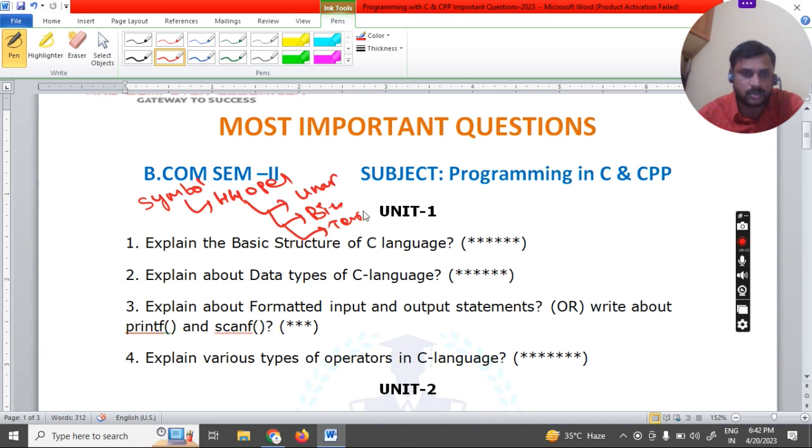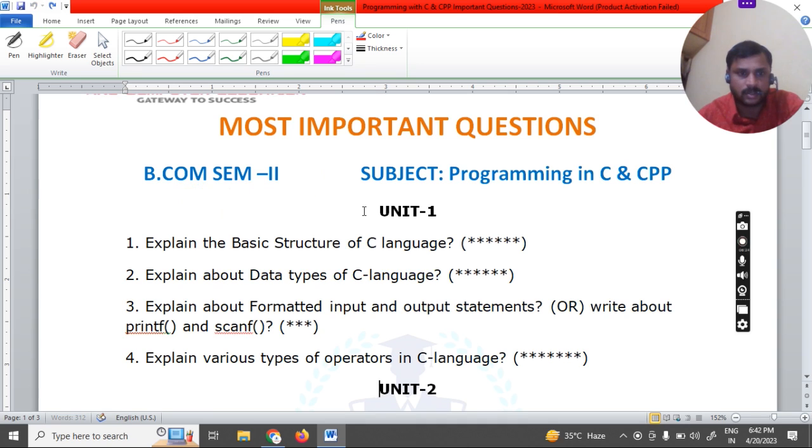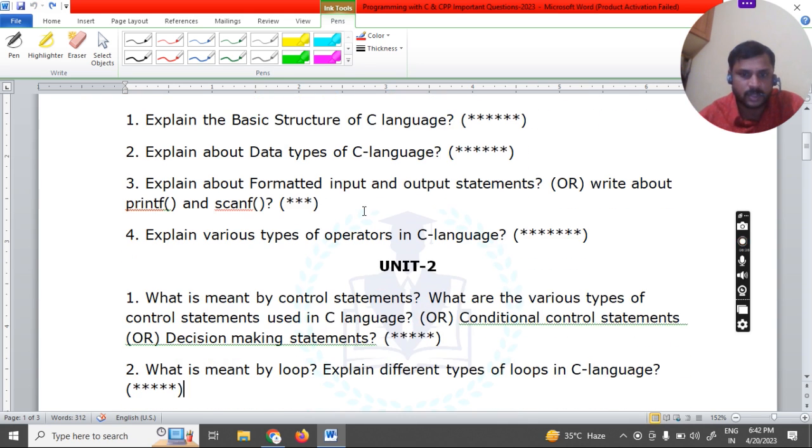Next, when it comes to the next unit, after this I am going to the next unit. The next unit question is: what is meant by control statement? You know, in unit 1, in the programs which we write, each and every line of the program will be executed. Now when I'm writing a program, I want to execute only a certain part of the program and skip a certain part.